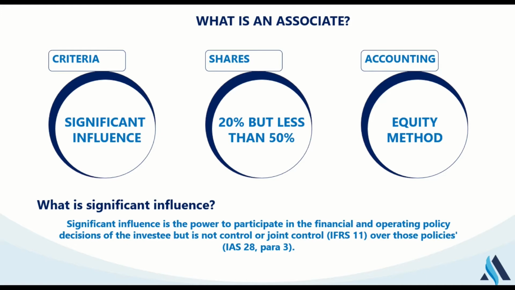But in line with the provision of IFRS 11, whenever we have a joint venture, it should be accounted for the same way an associate is accounted for. Which means that if I want to account for a joint venture, I am expected to also use the equity method of accounting. So, what is the next thing we talk about?